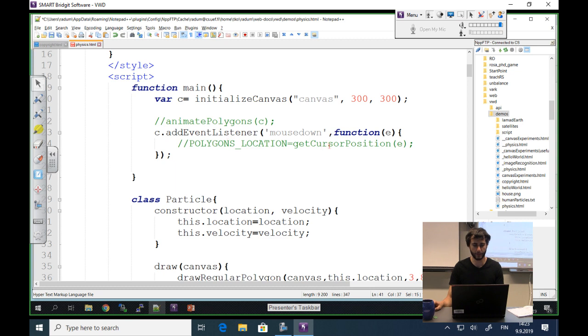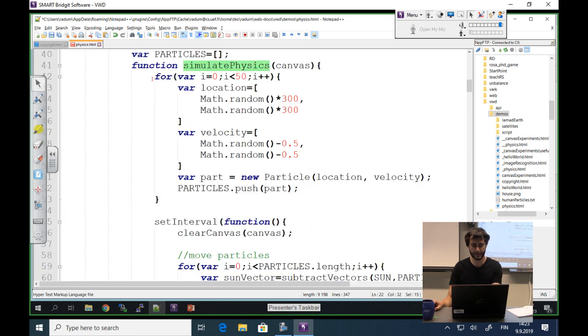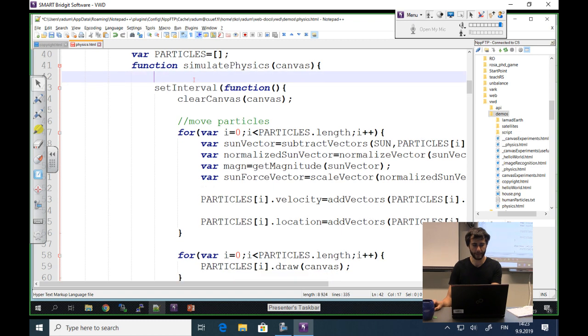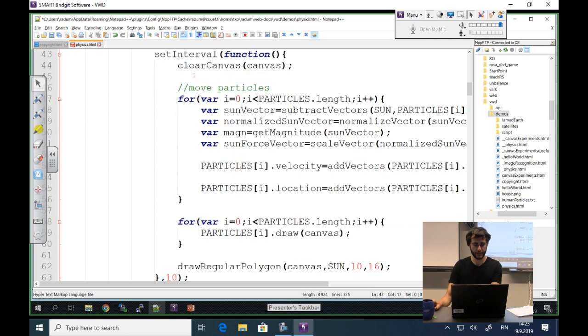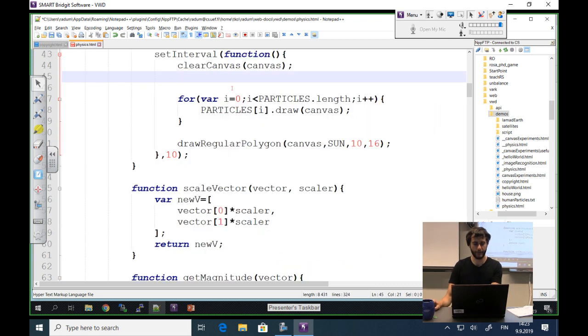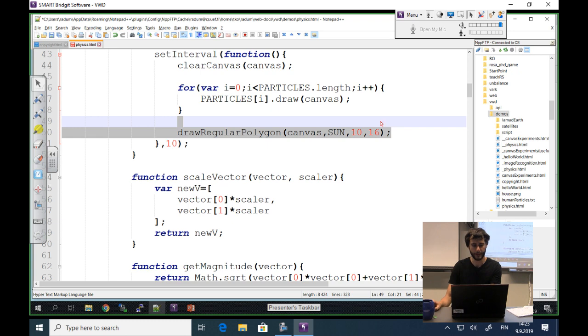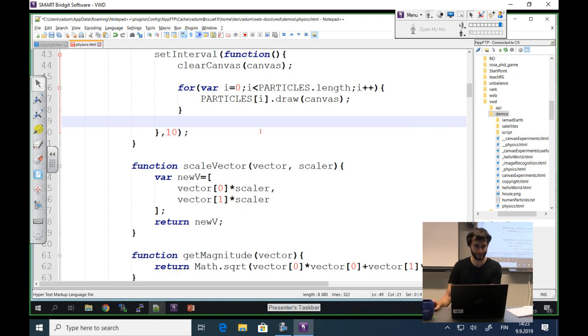I rename it also here, and let's actually call it in the main function. I'm going to remove this random initialization, and in the set interval that repeats many times per second, I'm just going to draw the different particles, so I don't remember what the attraction or whatever we did last time. And I'm not going to draw the sun anymore.